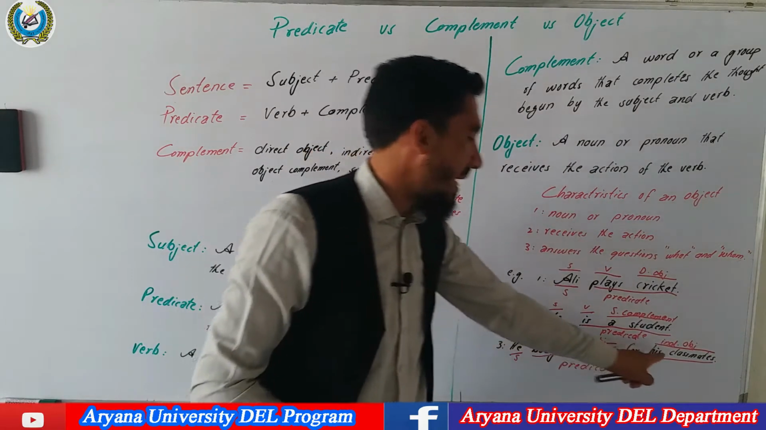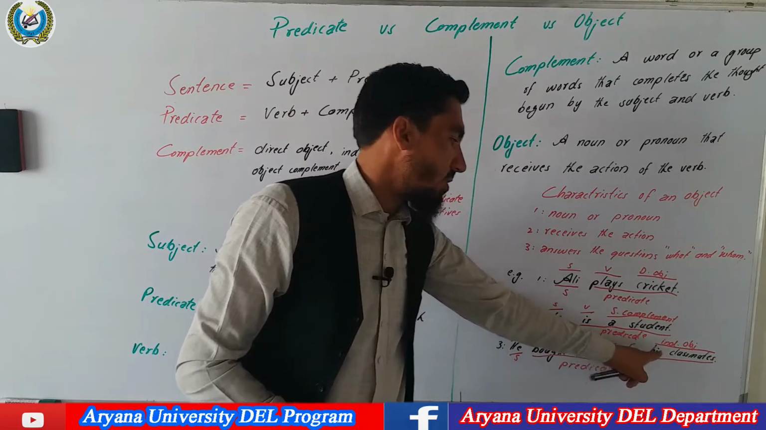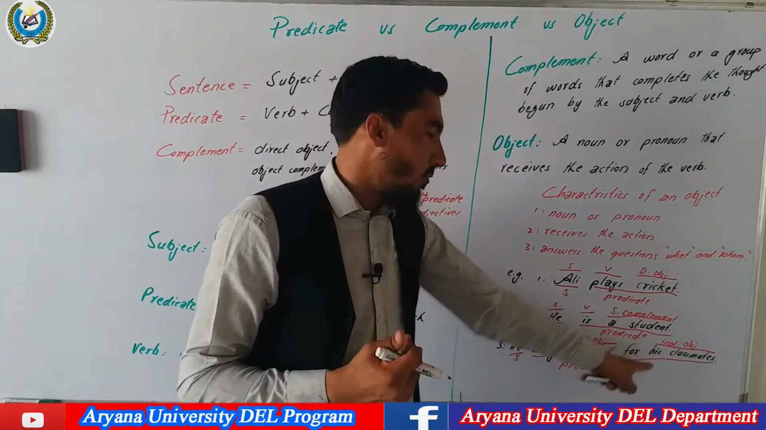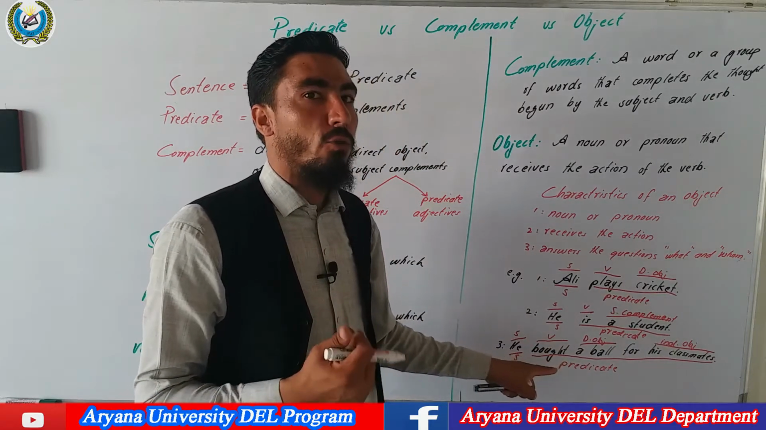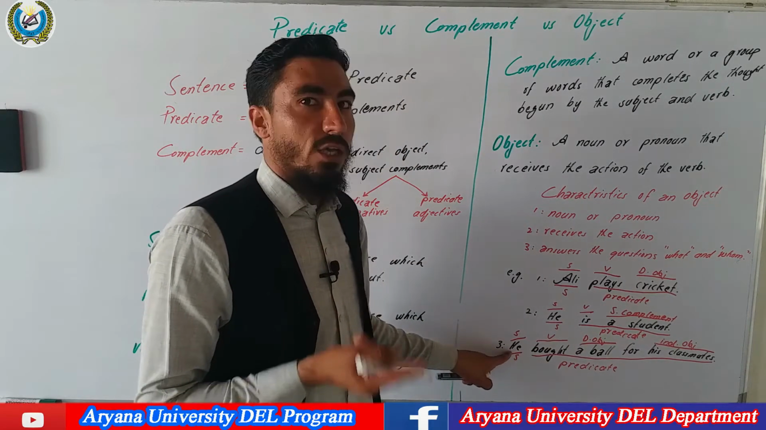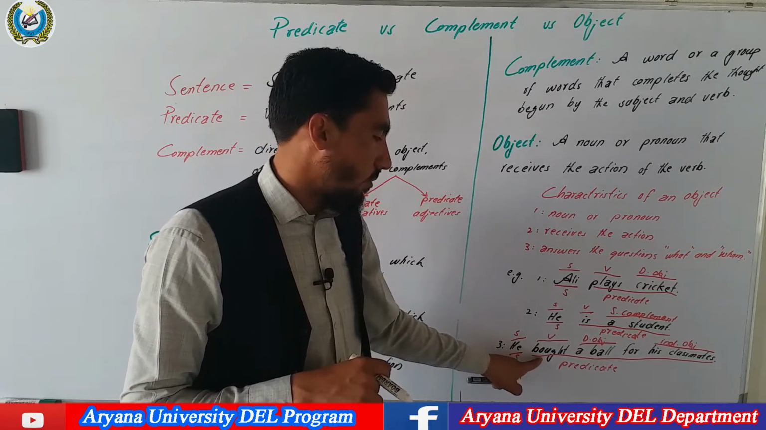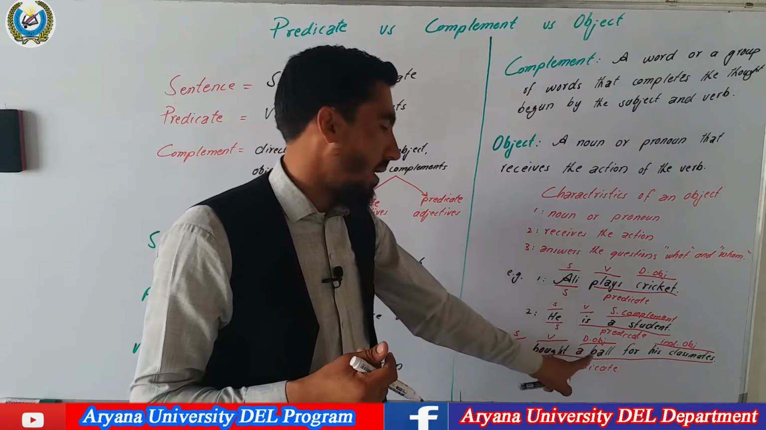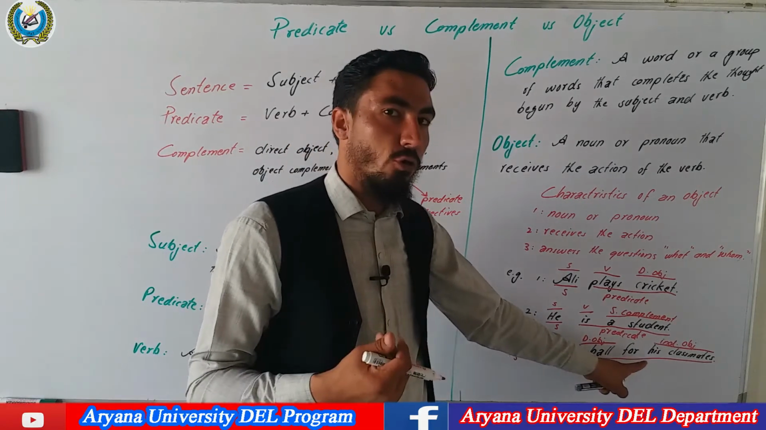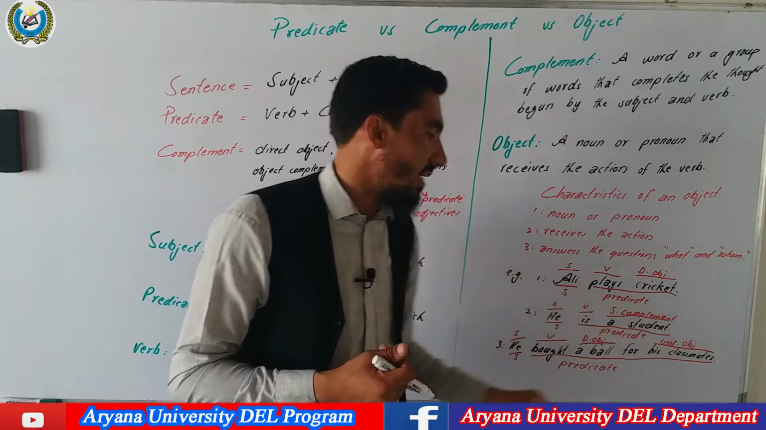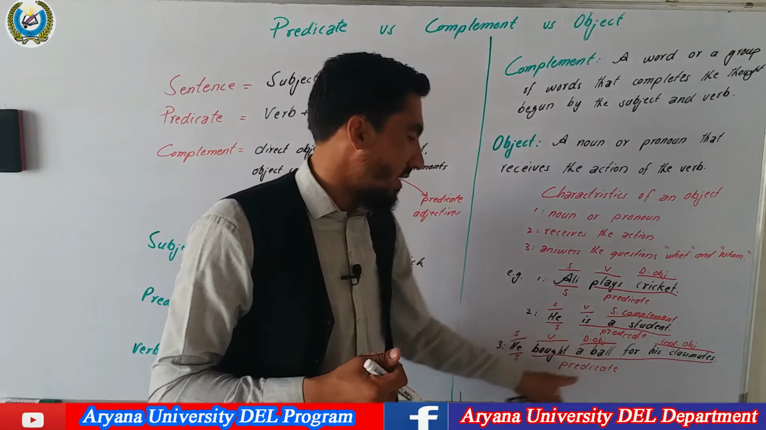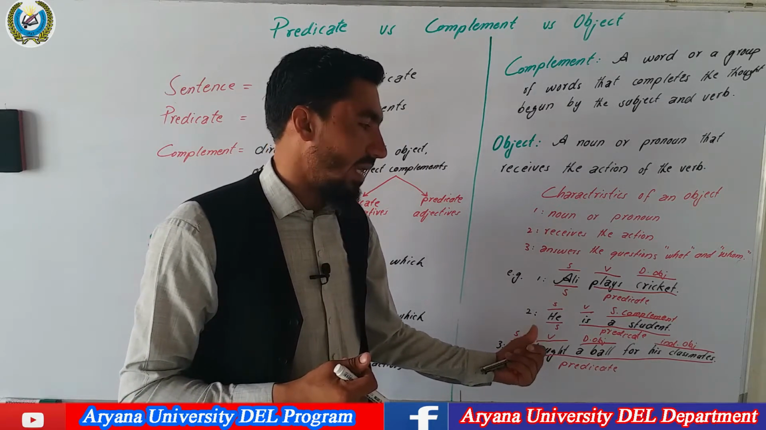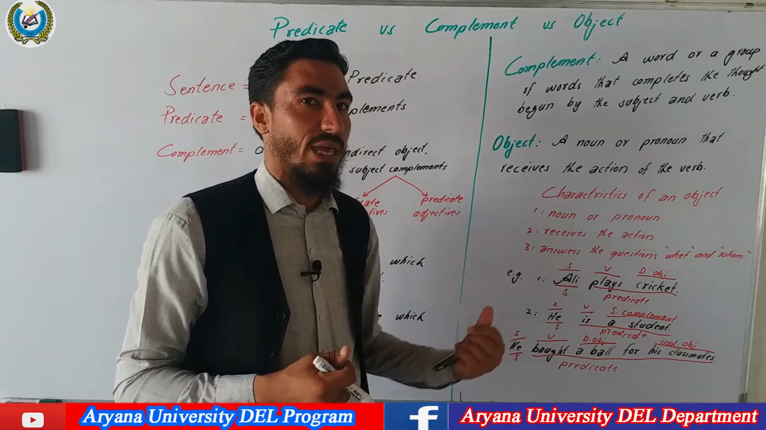It receives the action of the verb indirectly, or it answers the question for whom, for his classmates. He bought a ball. Who bought? He. He is the subject of the sentence, performing something, and bought is the verb, the action that has been done. And he bought what? A ball. So a ball is the direct object, and for whom? His classmates. So his classmates is the indirect object. We can also write this sentence like this: he bought his classmates a ball. So once again, a ball is the direct object and his classmates is the indirect object.